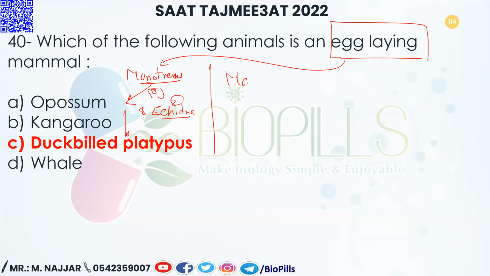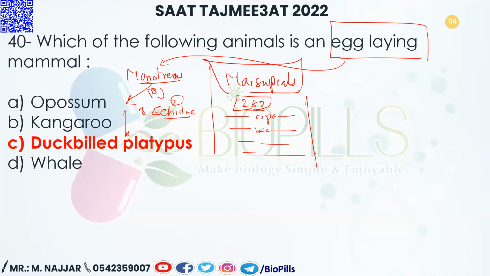Then we have marsupials. Marsupials have only 282 species all over this planet Earth. They are also in Australia, such as the opossum and the kangaroo, and the koalas and wombats. And the remaining are known as eutherians.